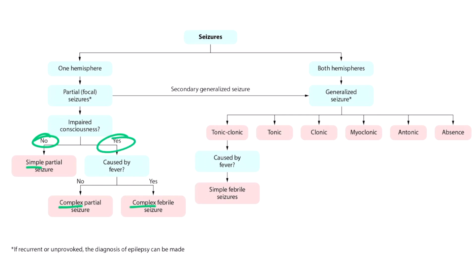It's difficult to assess impairment of consciousness during the seizure episode. The easiest way is to ask the patient afterwards whether they remember what had happened. If patients can recall the episode, then their consciousness was likely intact and they had a simple partial seizure. Another point to consider is the presence of a fever. If the focal seizure is thought to have been caused by a fever, then the diagnosis is a complex febrile seizure. It's important to note that seizures can start out as partial or focal in one side of the brain and spread to the other side of the brain, resulting in a generalized seizure. This progression is called a secondary generalized seizure.